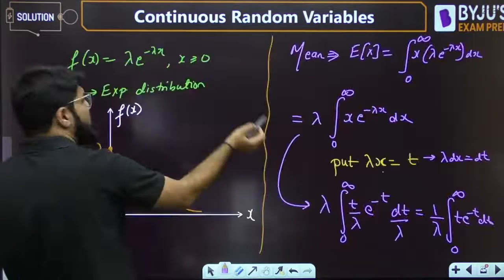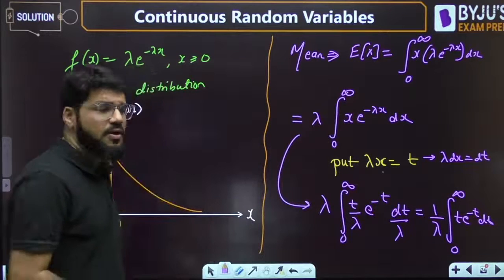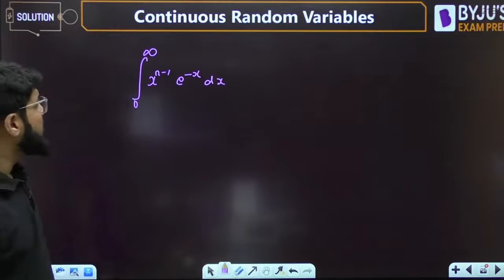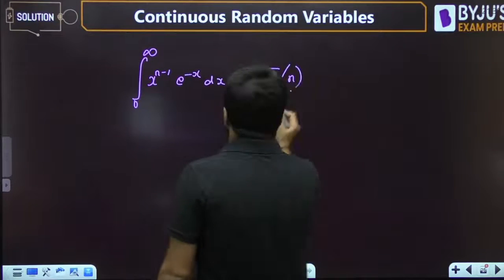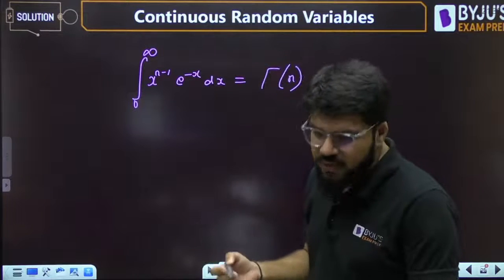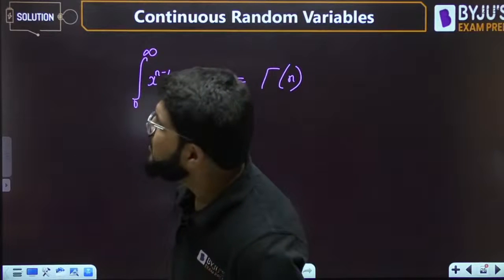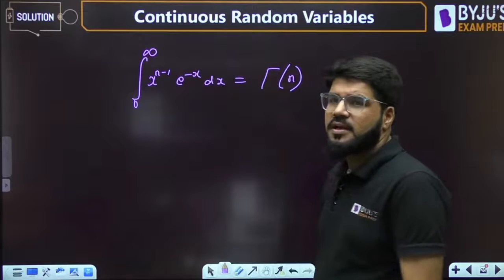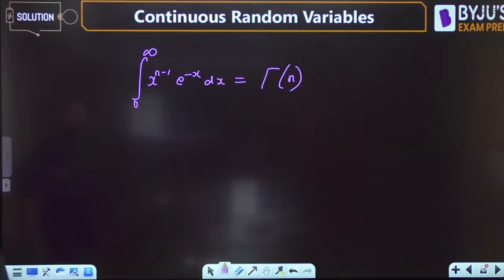Whether it is in terms of x or t, the name of the variable inside a definite integral does not matter. So integral 0 to infinity x power n minus 1 e power minus x dx is defined as what? If you have studied maths already, this is known as the very important gamma function. This is gamma n. The final answer will be 1 by lambda.